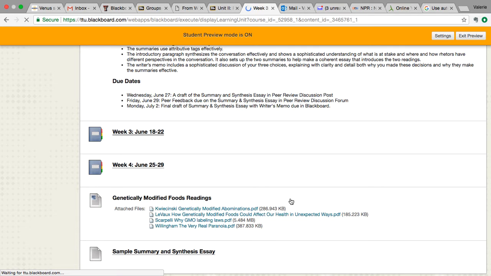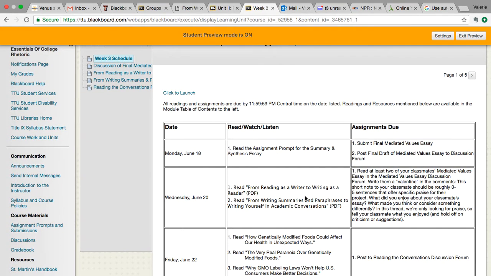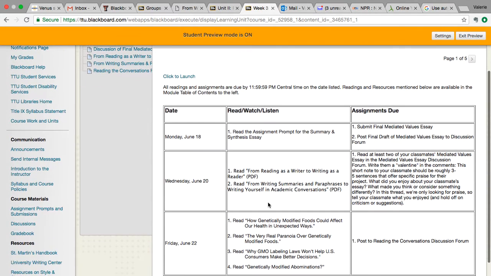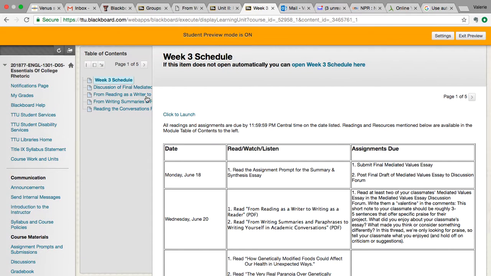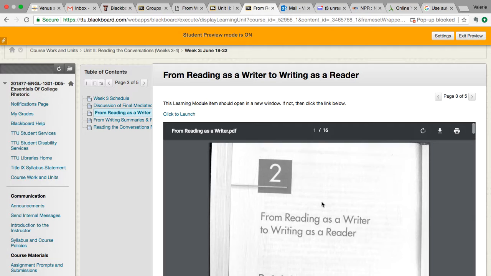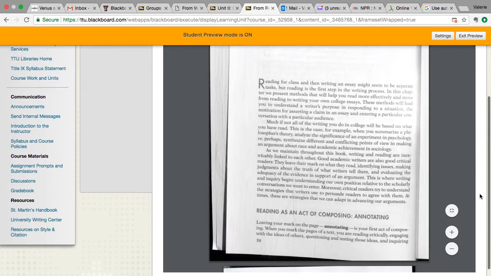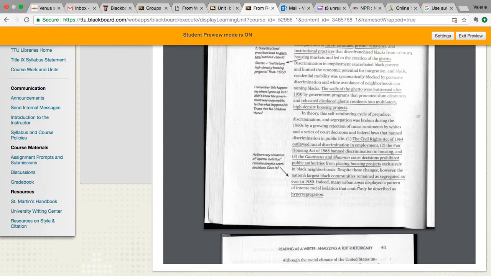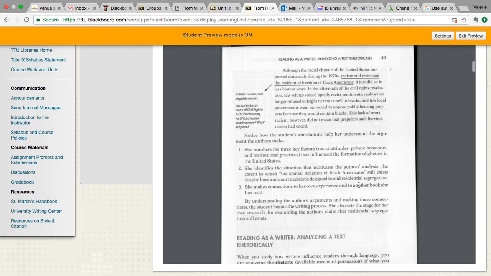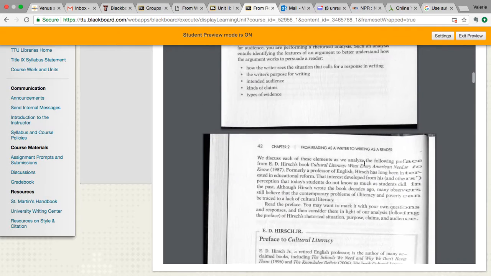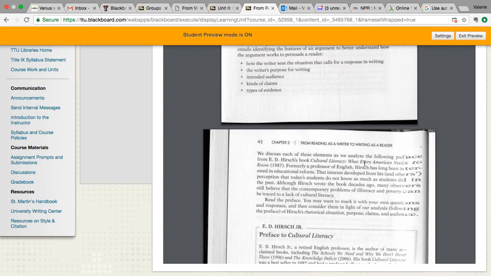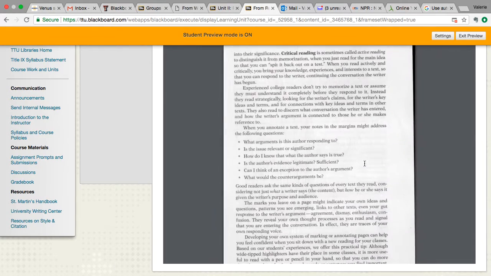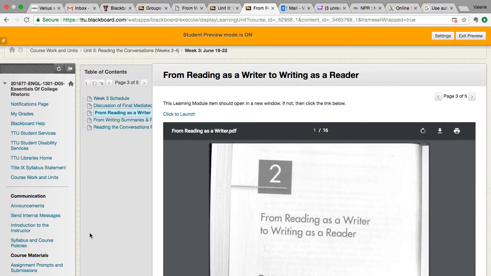To find the readings about how to summarize and paraphrase, here is the list telling you exactly what to do, and they're over here. So you click on it and it'll take you right there. This particular one tells you how to make notes and understand the article. The biggest thing about summary and paraphrasing is understanding the gist of what the author is saying and then saying it back to someone else. So please take a look over these when you get a chance.